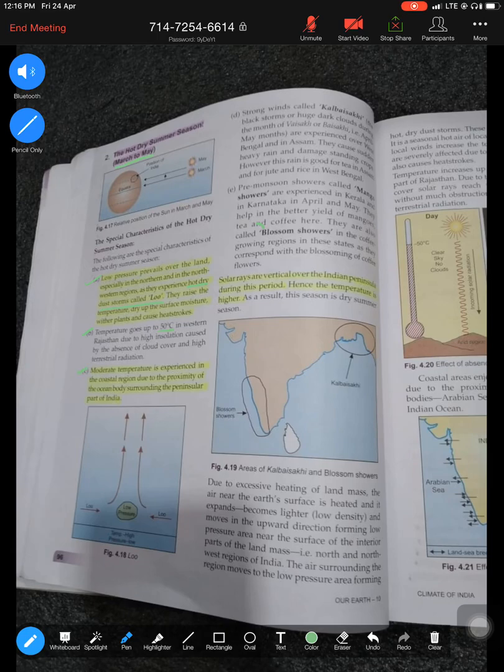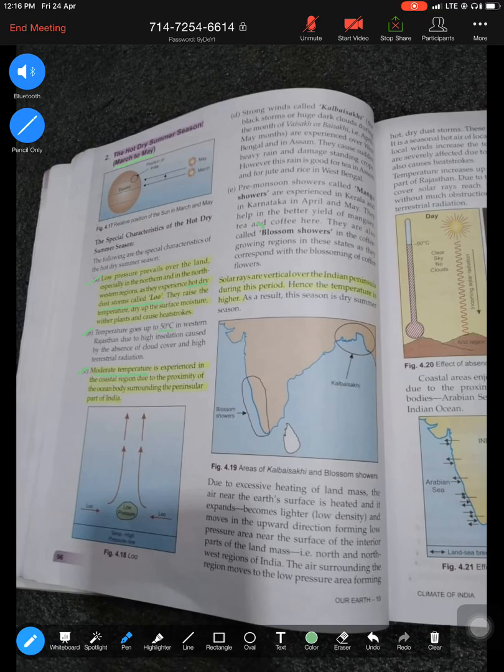Third, what happens during summer? Places which are close to the sea, which are surrounding the ocean body, places which are close to water bodies will have moderate temperature, meaning they are neither too hot nor too cold because they are surrounded by water bodies and they are under the influence of land and sea breeze.